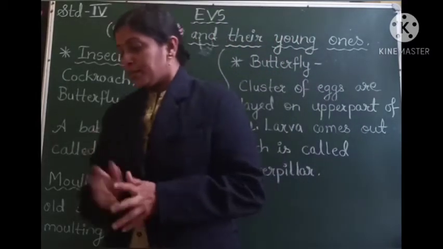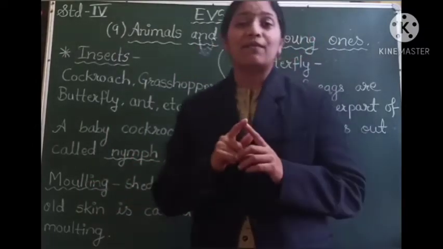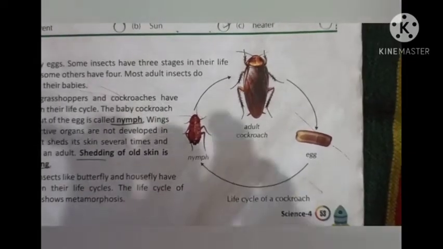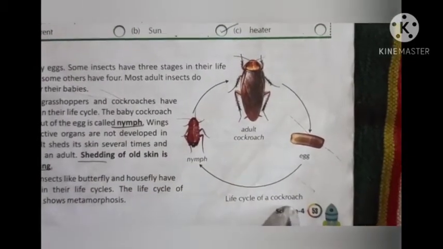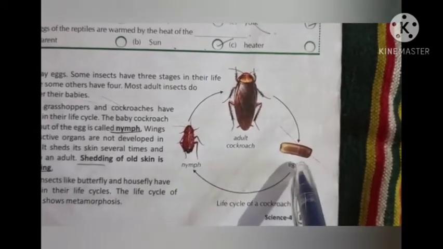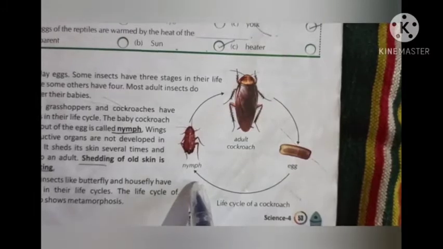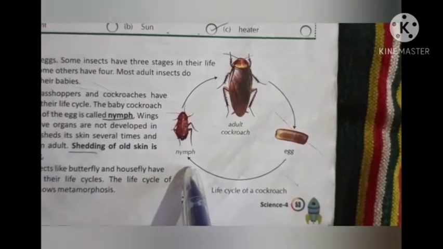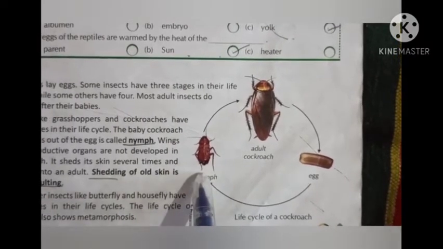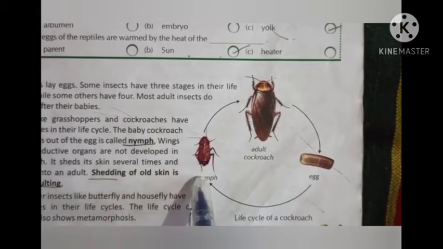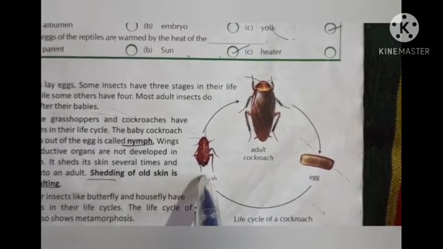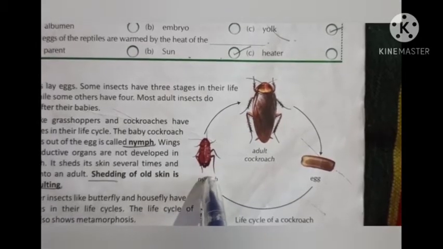Okay, then now I will show you the life cycle of the cockroach. Here you can see the life cycle of a cockroach. So what happens? The eggs are laid by the cockroach. These eggs then turn out, or the young ones come out from the eggs, and they are called nymph. So as I told you, the organs of these nymph are not developed. The wings are also not developed, and so gradual growth of this nymph takes place.